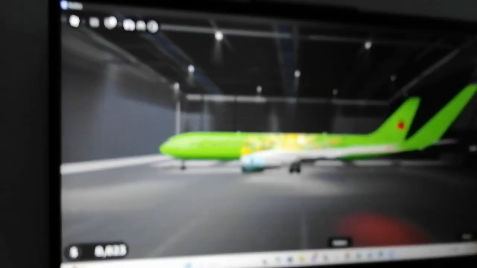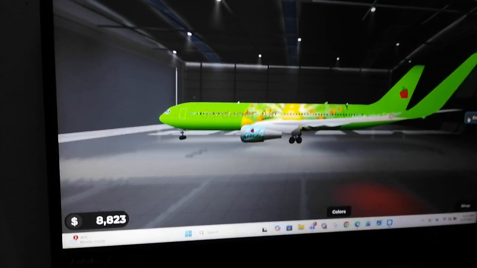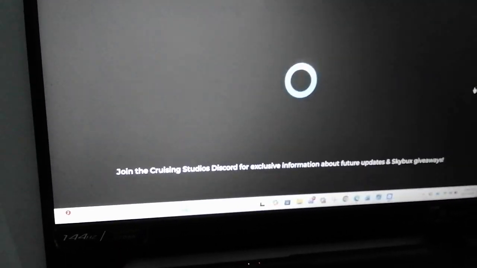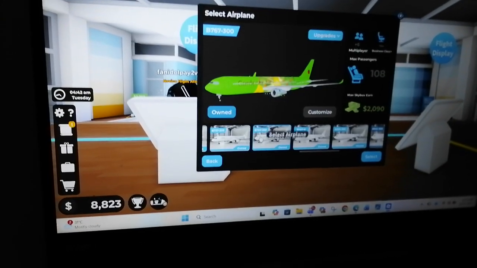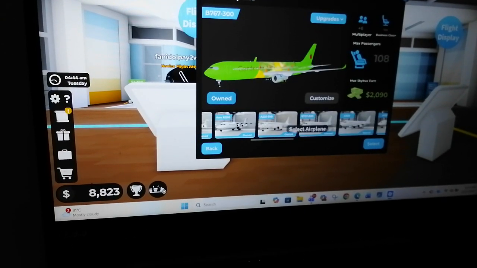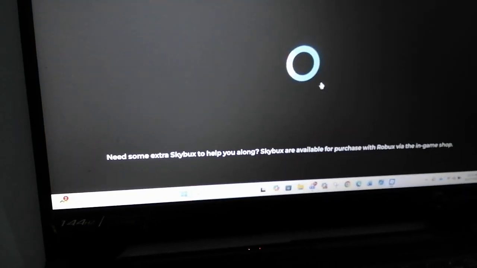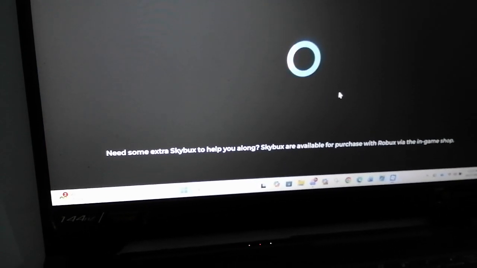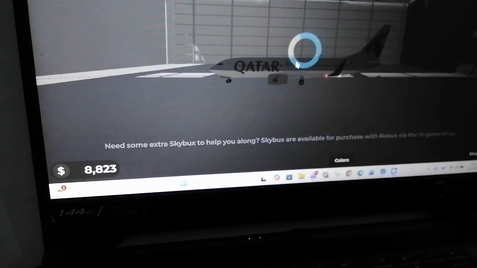We're back in the original Roblox. This is not the original one. Oh wait, I'm in the wrong plane. Sorry. This is a total accident. Go click here. Go to customize. And then your airline will be loaded. Just wait.